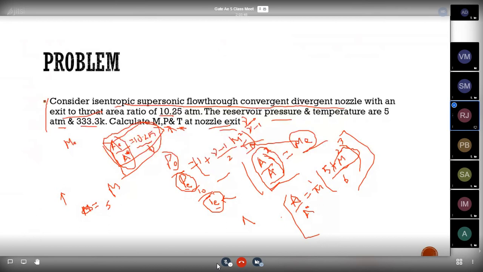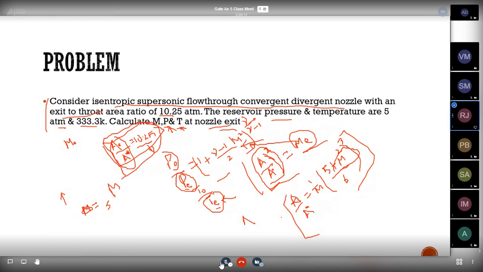So if in our problem they have given the area ratio as some 10.25, we need to check the value of 10.25 in that isentropic flow of perfect gas table. In our next class, I will show the gas table in our slides itself. And respective to that value, we need to take the value for P by P naught, T by T naught, rho by rho naught, and also M.